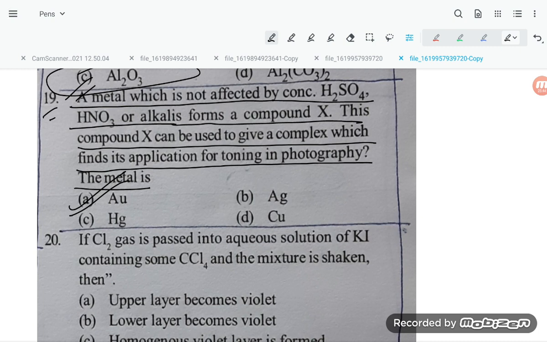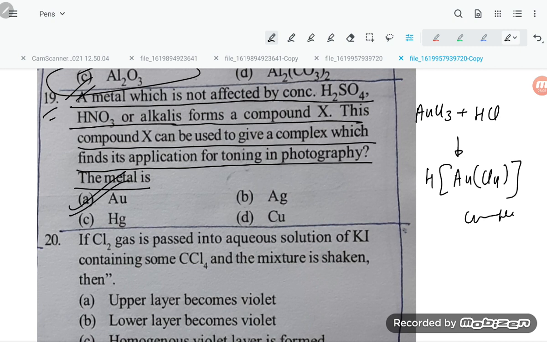It forms AuCl3, which reacts with HCl. If you take AuCl3 and react it with HCl, it forms the complex AuCl4. Now this complex is used in photography. So this is our required answer.